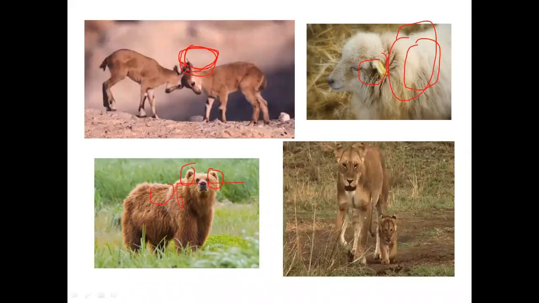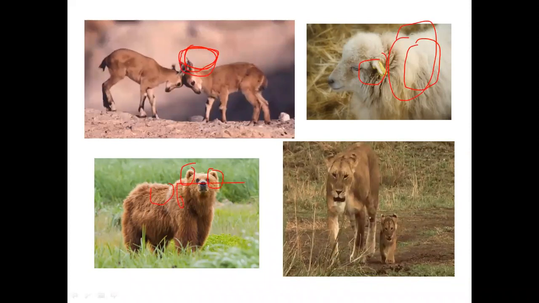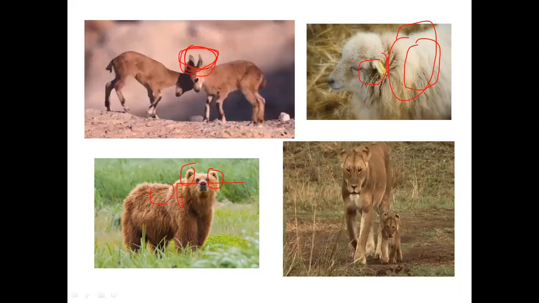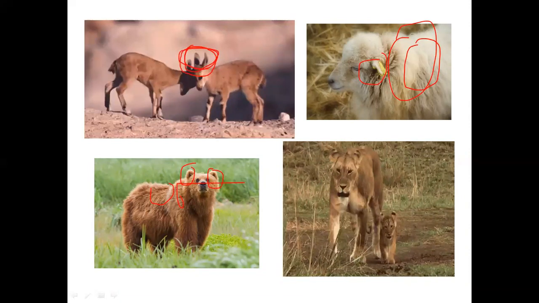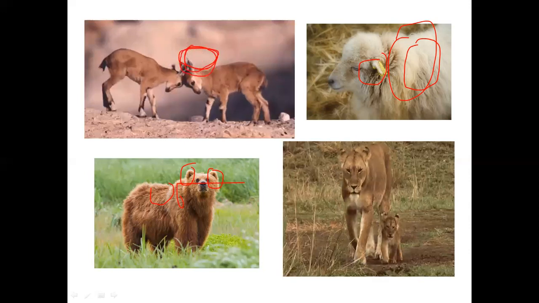And you can see they also have four limbs. Front ones are forelimbs and the back ones are hind limbs. And they give direct birth to their babies.